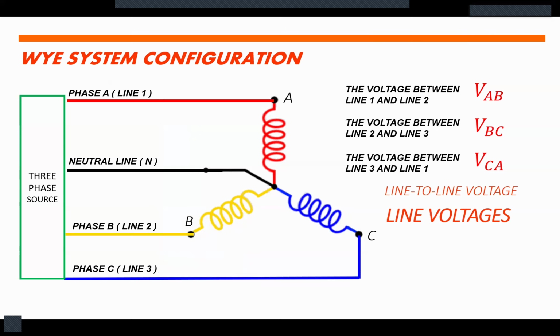So VAB, VBC, and VCA, we call it line voltages.